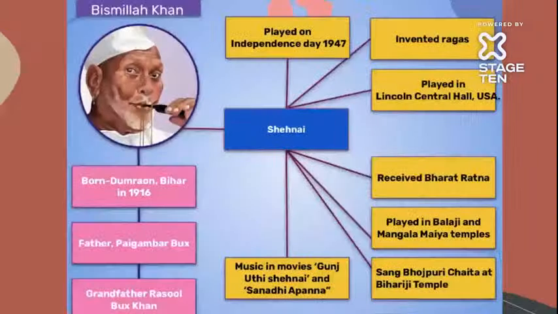So let's see. Now again, first quick diagram. This chapter, the part Bismillah Khan, is all about the one instrument, that is Shehnai. Now Shehnai, how did it get its name? It was known as pungi.